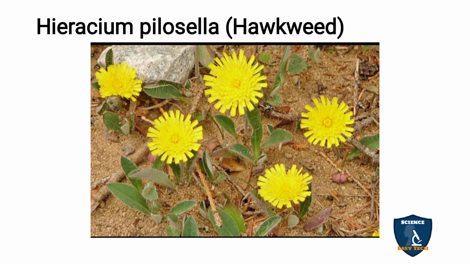The reproduction takes place through apomixis, which means asexual reproduction without the act of fertilization. Now in Hieracium pilosella, Hawkweed, there is a re-emergence of sexual reproduction, and these plants now reproduce both asexually through apomixis and sexually.